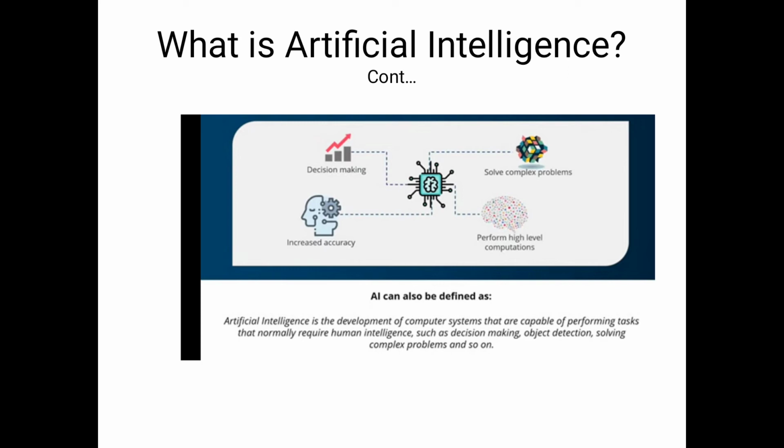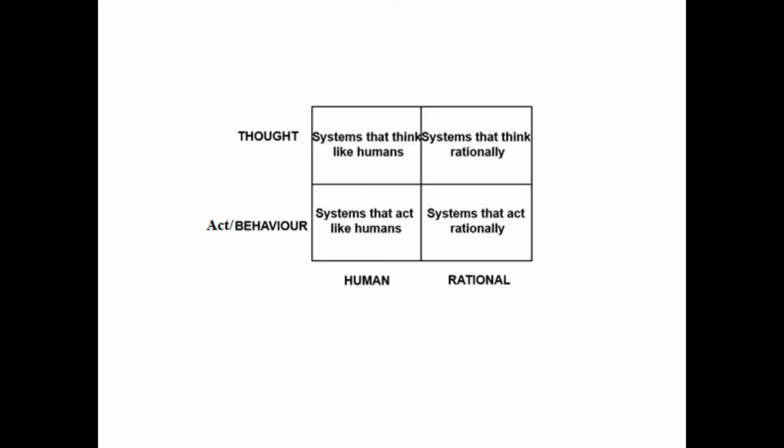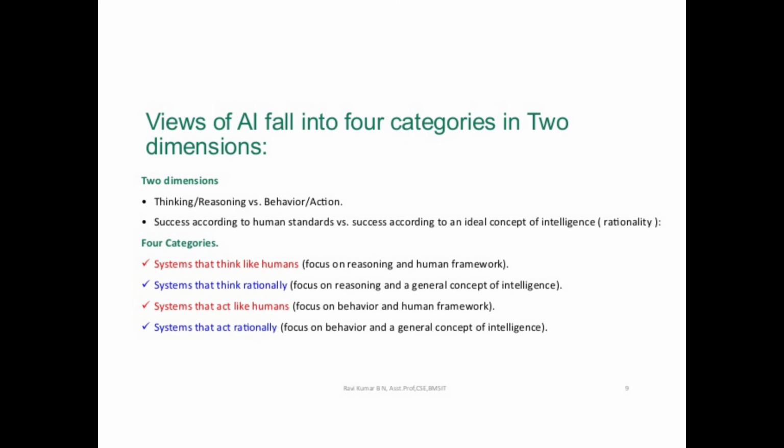This is also a definition of artificial intelligence. Here are other definitions; up to now we have covered the five definitions. Next, another eight definitions regarding artificial intelligence can be divided into four categories and two mechanisms. The mechanisms are here in the two dimensions.